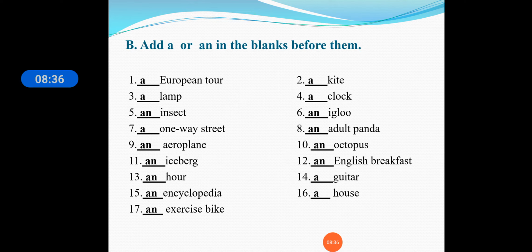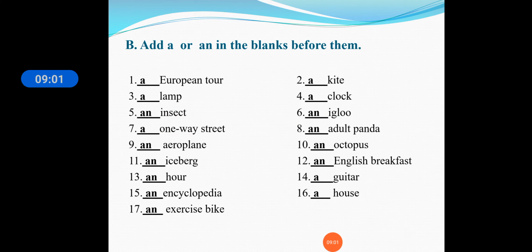Now the next one is a kite. So in the first one, European tour, we are using "a". Second one is kite, so a kite, a lamp, a clock, an insect.